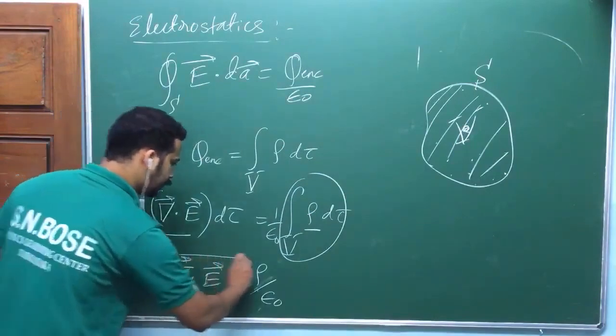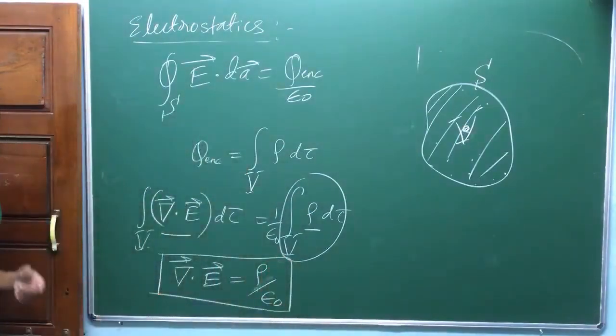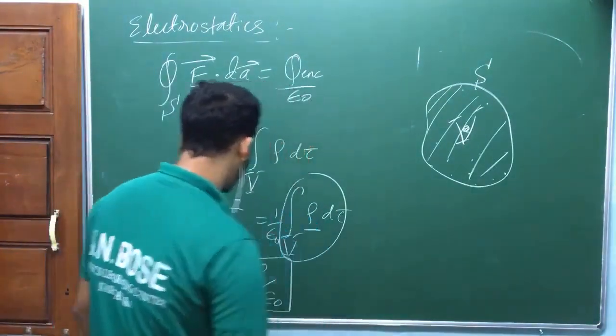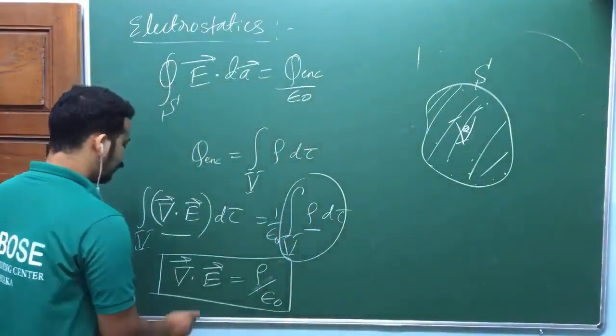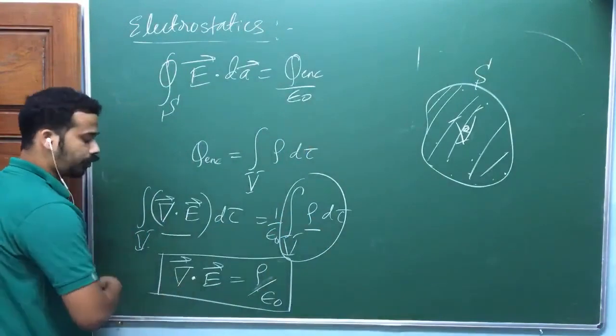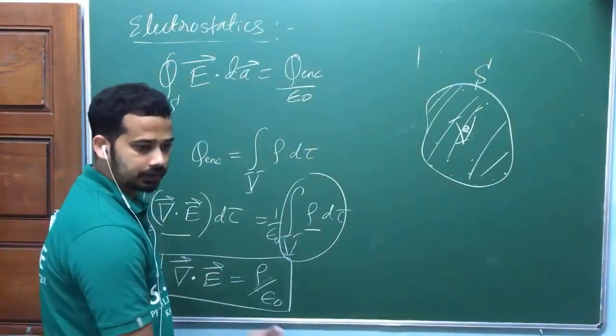Now we call this the differential form of Gauss law. Now look at this one carefully: del dot E is equal to rho by epsilon naught. So this holds for any charge configuration.